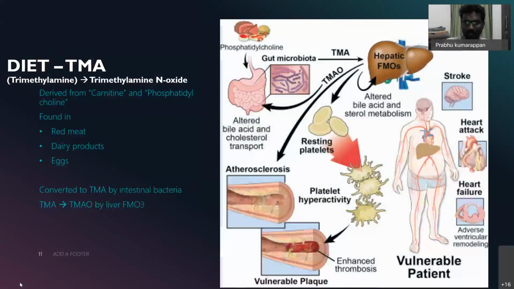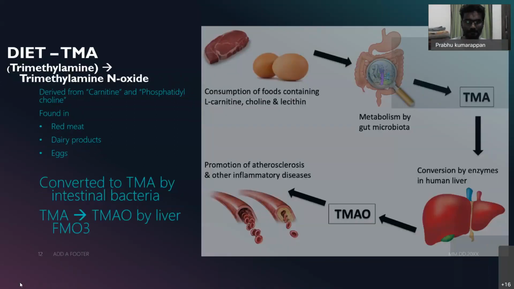So we can see the effects of this TMAO, how it causes an atherogenic environment within the vessel. First, it alters cholesterol transport, and it increases platelet hyperactivity. By these two mechanisms, it increases the atherogenic environment within the vessel, leading to enhanced thrombosis as well as atherosclerosis.